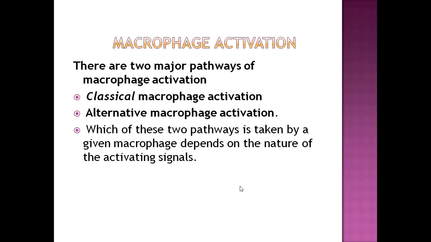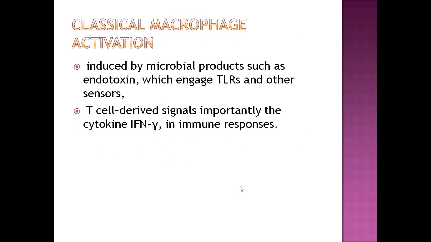There are two major pathways of macrophage activation: classical macrophage activation and alternate macrophage activation. Classical macrophage activation is important in chronic inflammation, while alternate macrophage activation is important for healing and repair. Classical macrophage activation is induced by microbial products such as endotoxin, which engage toll-like receptor and other sensors.